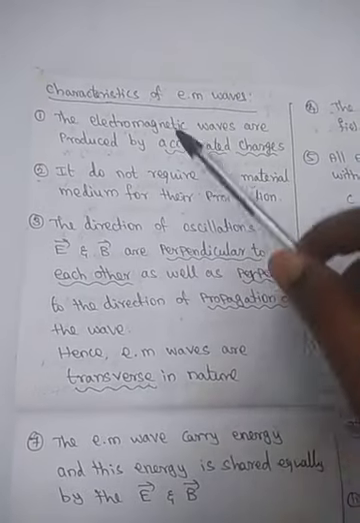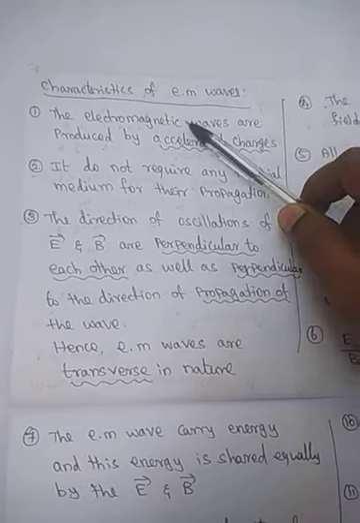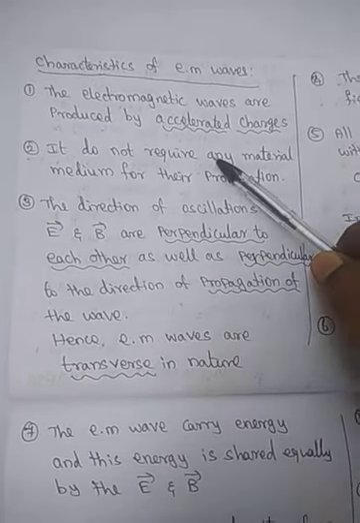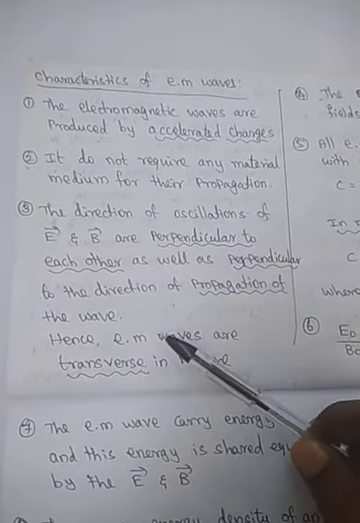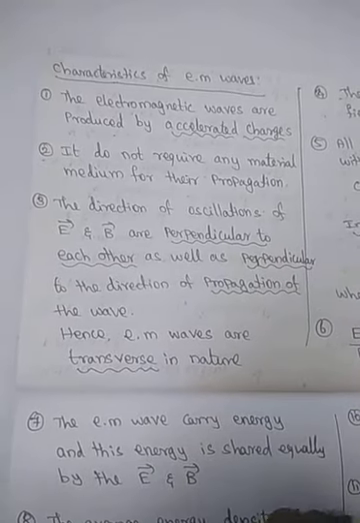That means crest and trough, that is a wave nature. So it is produced by the accelerated charge. It does not need any material medium. This wave is a transverse nature.